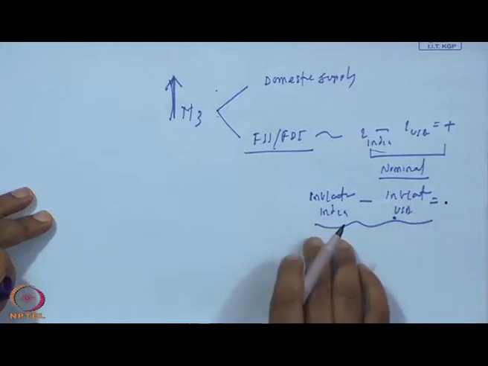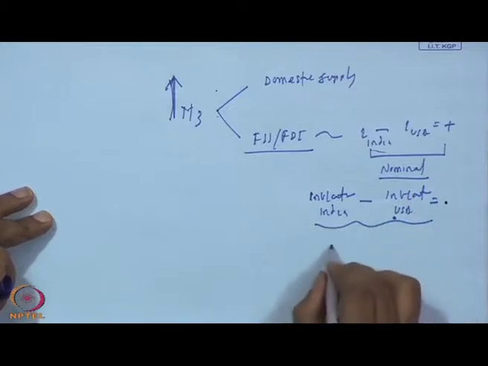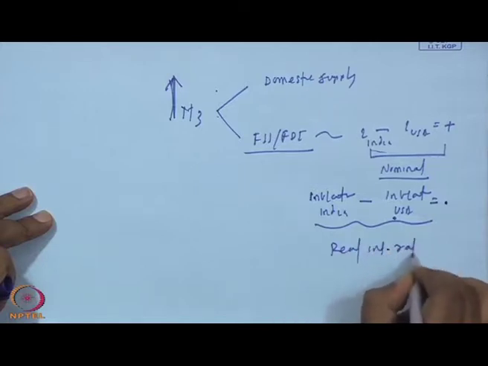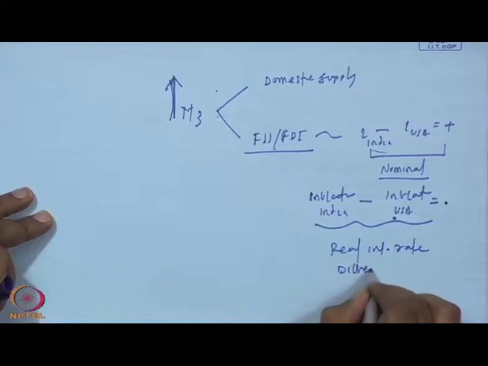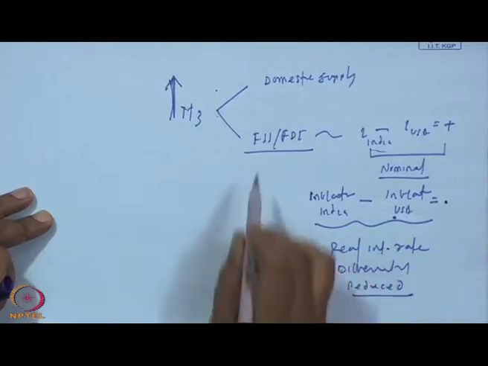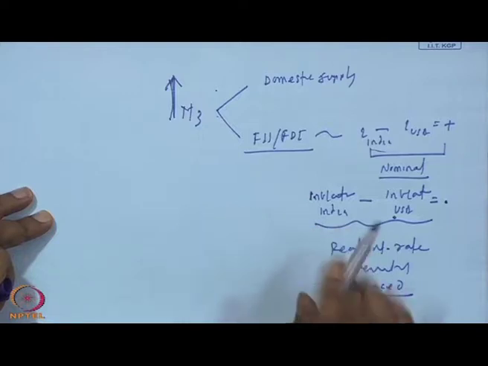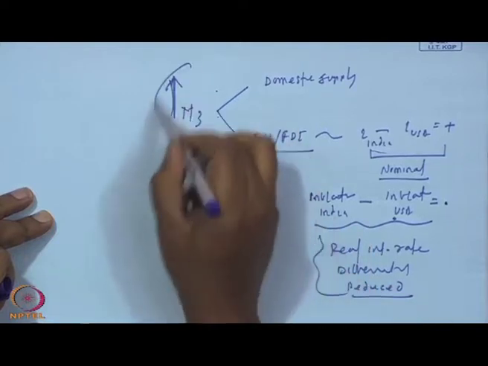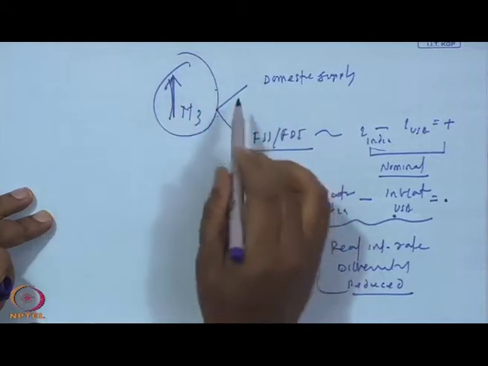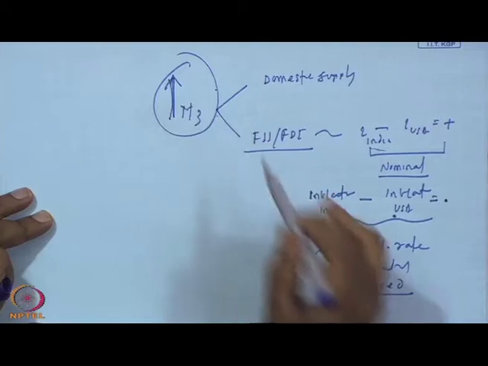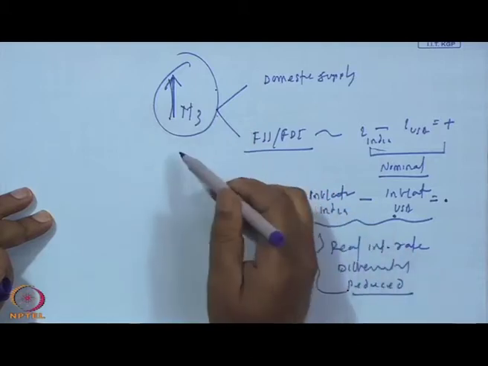When inflation is more in India, the real interest rate may come down, and the real interest rate differential may reduce. This leads to less supply of FII or FDI investment in the economy. So, to some extent money supply influences, through the interest rate and through the inflation differential, the exchange rate side.